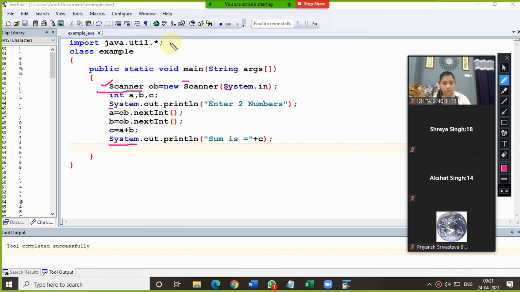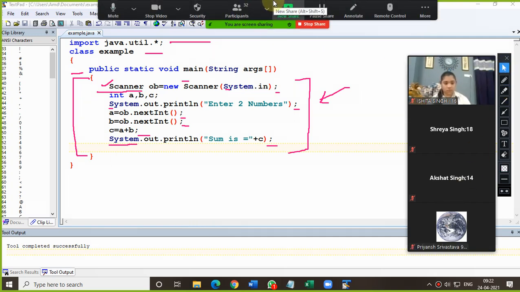And this is the common line, the import, the class, the public static void main, and in between this part we are supposed to write the whole program. And as you can see here, each and every line in this part must be terminated with semicolon. This is very, very important. Am I clear this? Yes, sir. Pakka beta? Yes.